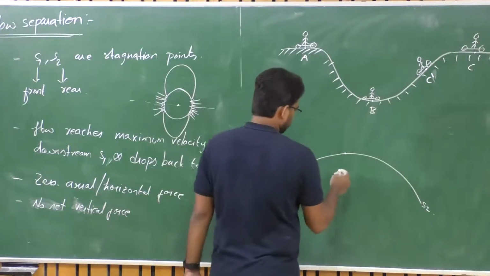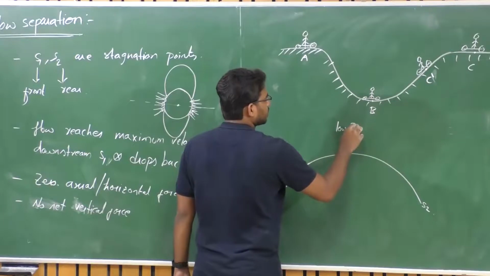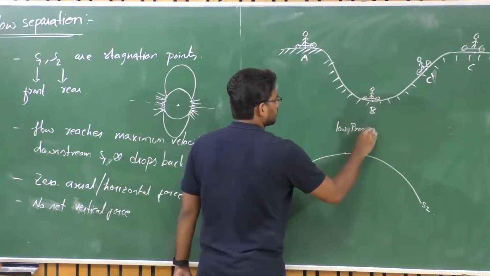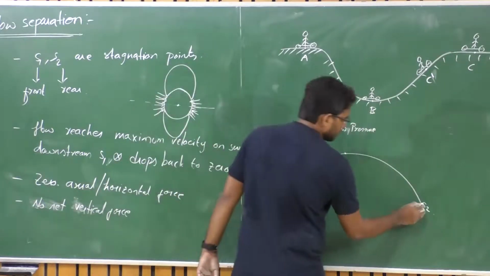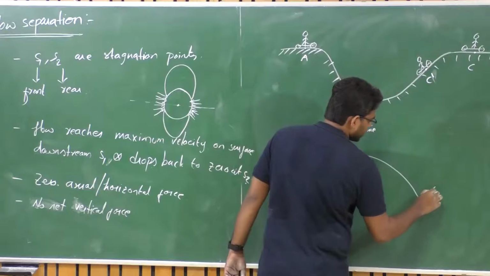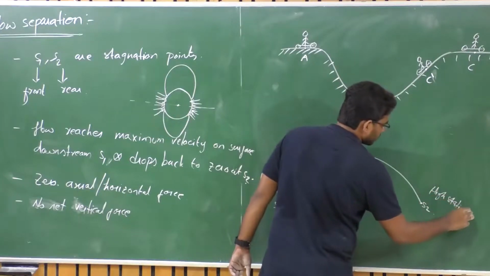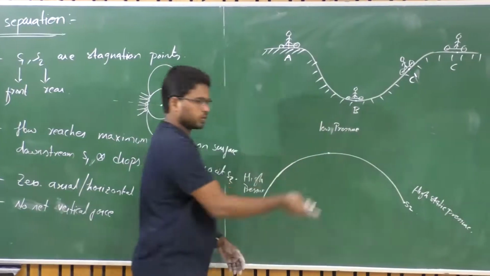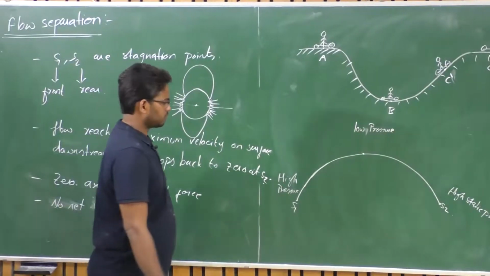So that means when you have maximum velocity, you have low static pressure here. Am I correct or not? And then there is again high static pressure. And there is no loss of energy in this entire process for ideal flows, right?